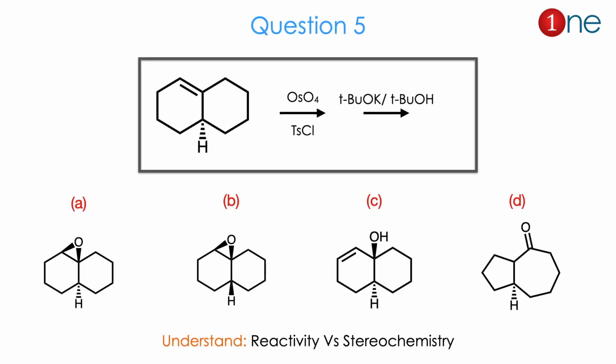Then the question number 5. The starting material is a bicyclic fused system with alkene and one hydrogen is there. You are using osmium tetroxide and tosyl chloride. Then you are using the base and the alcohol, bulky base and bulky alcohol. Here products are given. Products are epoxide, differ in the hydrogen position, cis and trans, or it's a ring expanded or contracted ketone there. From the question you have to understand the question of reactivity versus stereochemistry is asked here. So you have to guess based on that one.